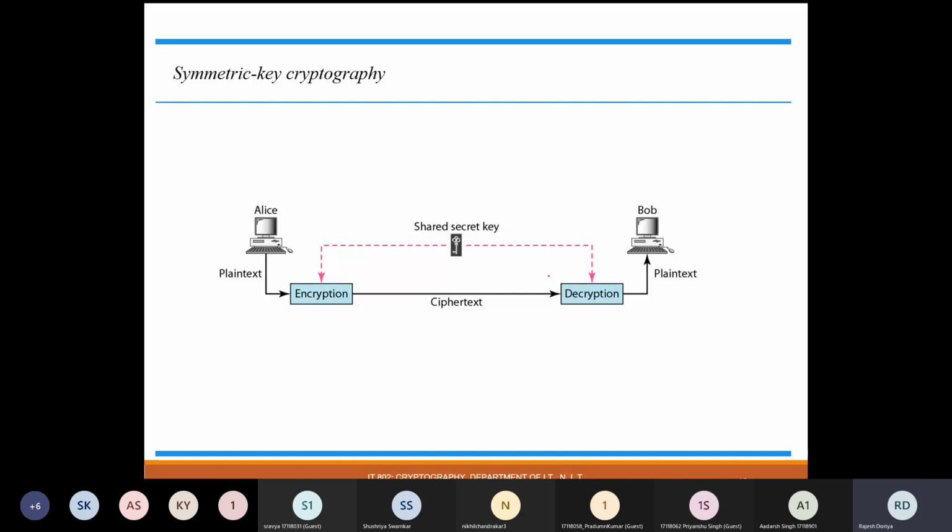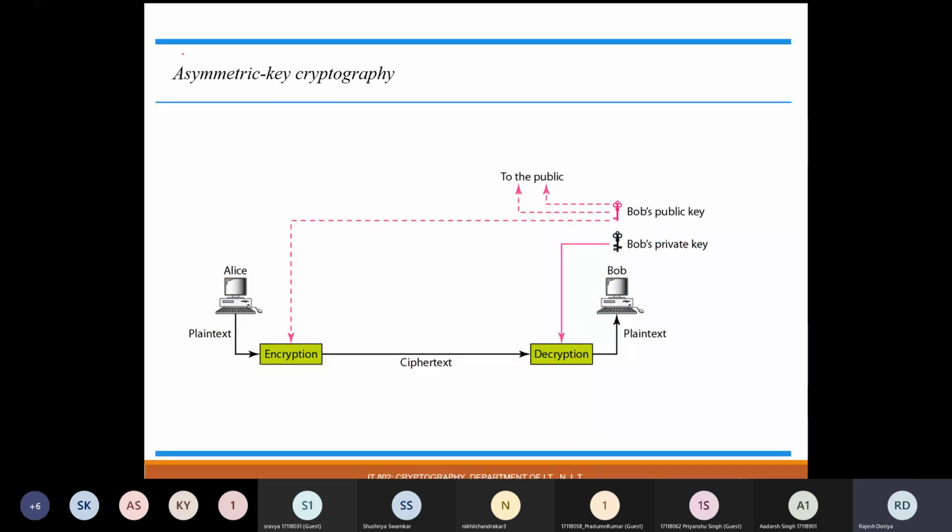The moment Bob receives that ciphertext, he applies a decryption algorithm with the help of the same shared secret key, and it helps Bob get the plain text back. So this is your typical symmetric key cryptography.